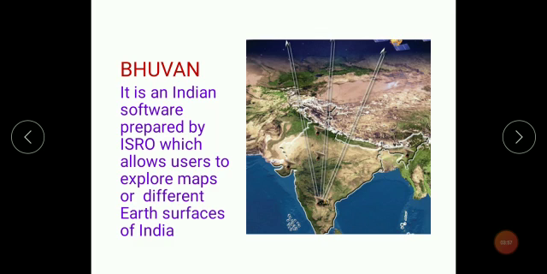It is the Indian software specially prepared by ISRO. Remember ISRO? We learnt in 5th standard in EVS 1, Indian Space Research Organization, isn't it? It allows users, people, to explore, to study various maps or different earth surfaces, especially of India. Because this one particular Indian software, prepared by ISRO, allows us to study about different maps or to locate different places on earth's surface, especially in the Indian subcontinent. Okay, the name of that software is Bhuvan.